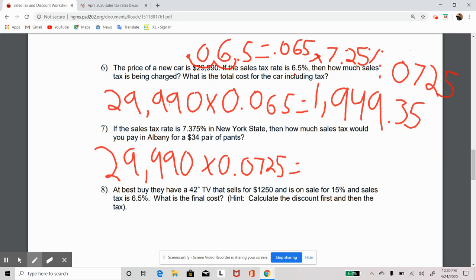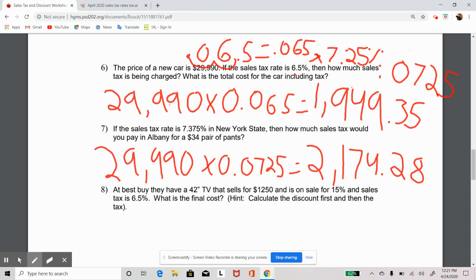Now let's look at the 29,990 times 0.0725. I end up with $2,174. And then it comes up as 0.275. So I'm just going to do the rounding up here just so it's ready to go. But it would round up to 0.28 or 28 cents. Okay.